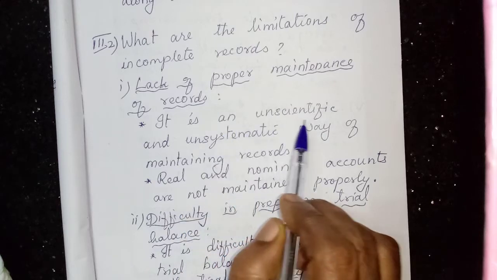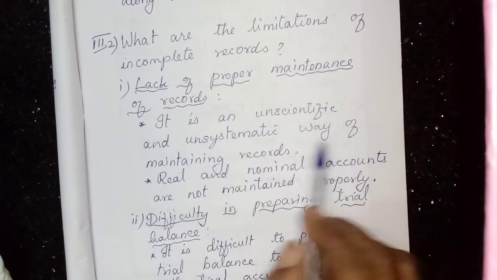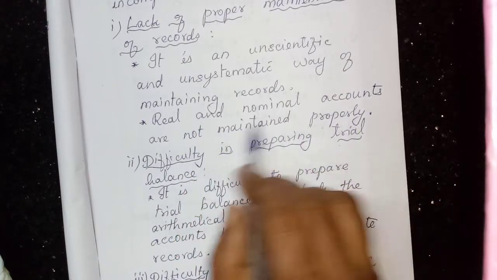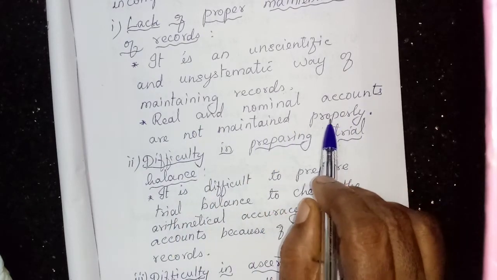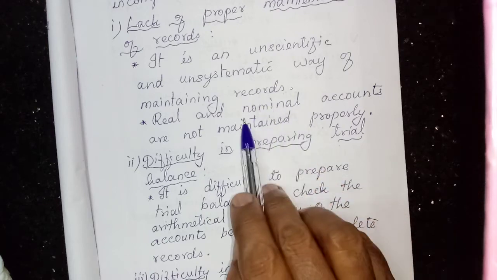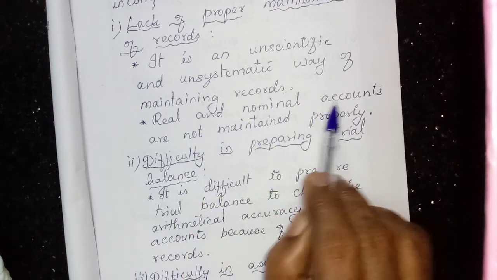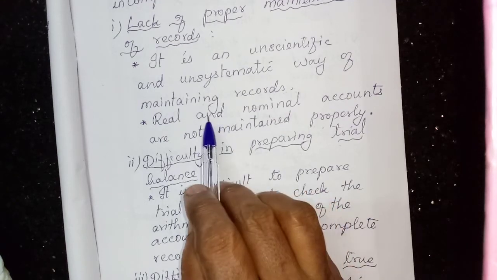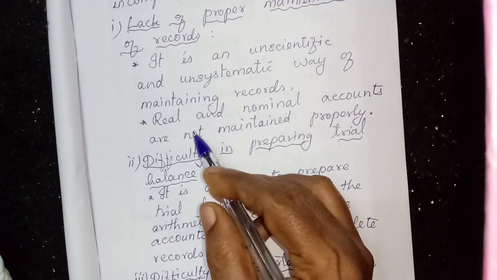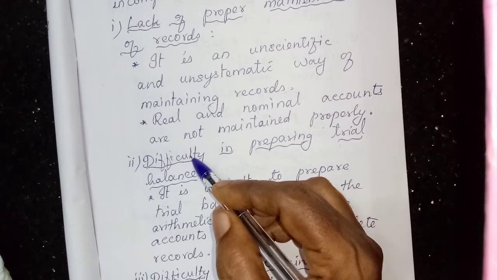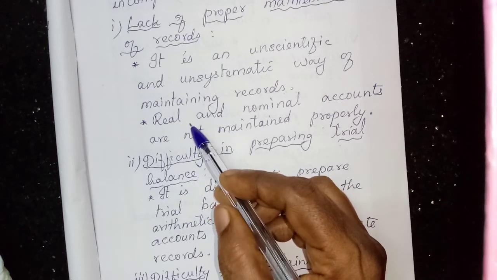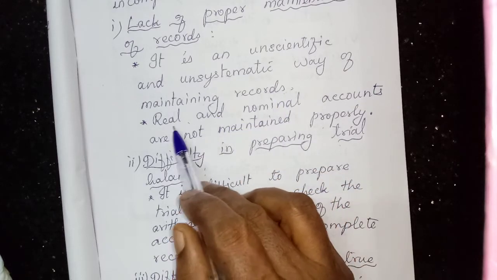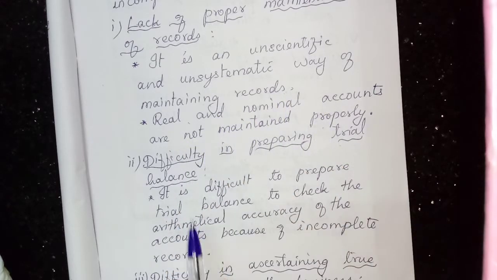It is an unscientific and unsystematic way of maintaining records. Then real and nominal accounts are not maintained properly, that we know. So this is the main limitation. If you want, you can add one more point and enlarge the point. What is the point we can add? Only personal accounts and cash accounts are maintained, but real and nominal accounts are not maintained properly.